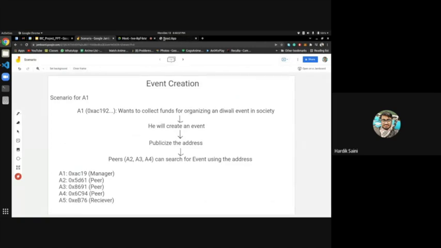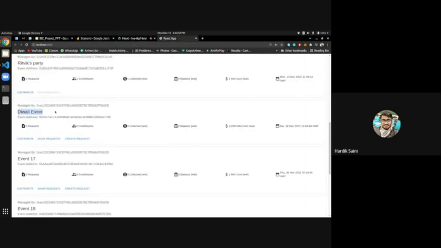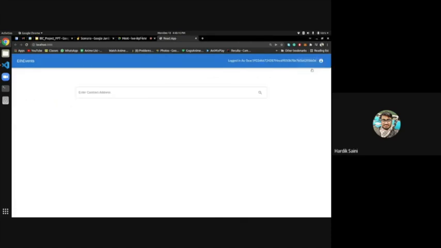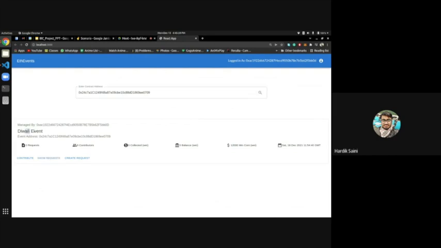Suppose this event vanishes from here and I want to get back to it. I have the address. So I will go to my profile, click on the profile icon, then search event, and add the address. Once I click on search, you can see this Diwali event. This address and that address are matching.